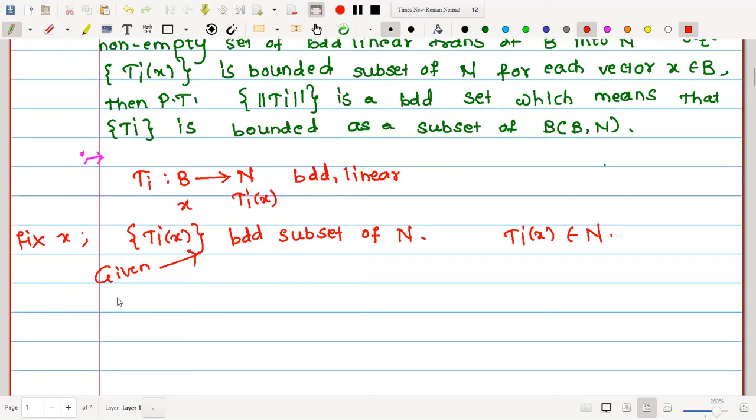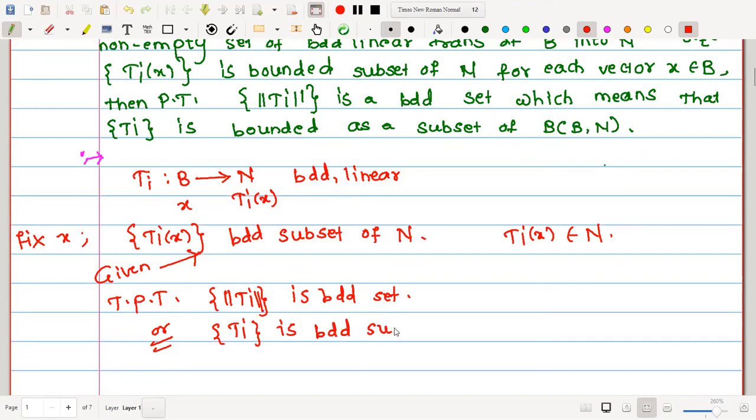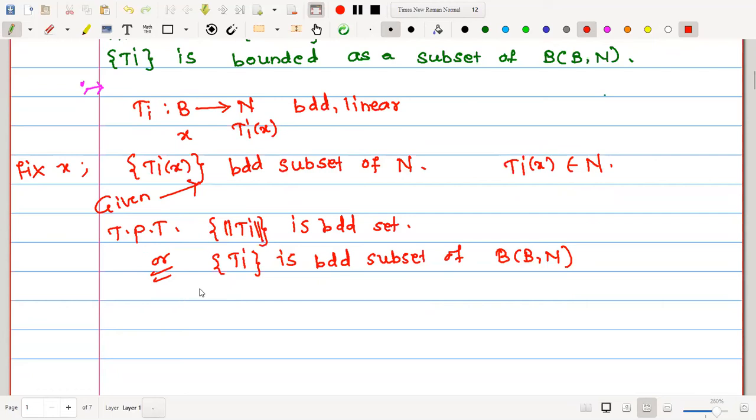But what do we want to prove? We want to prove that the set of norms of Ti is a bounded set, which equivalently means that the set Ti is a bounded subset of B(B, N). Whenever S is any subset of a given set A and I want to prove that S is bounded, we prove that norm x is less than or equal to K for all x in S. The same logic we use here.